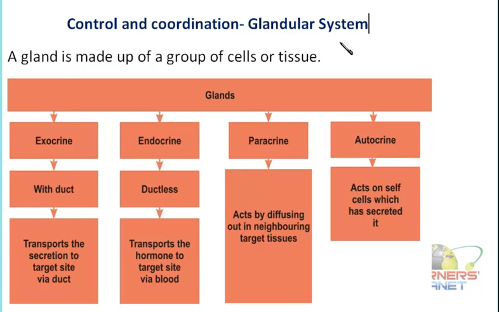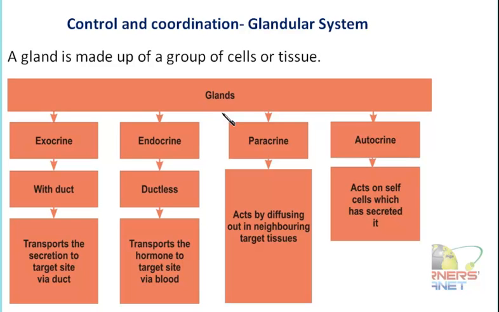So these special glands or glandular cells are so important in the process of control and coordination. Now these secretions, what the gland or these cells are actually secreting, are chemically different, and of course function wise also they are very different from each other.